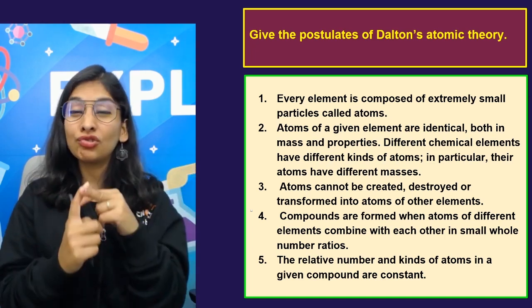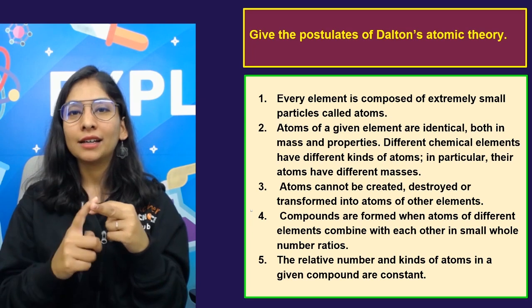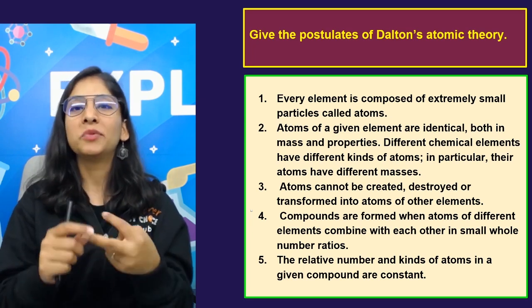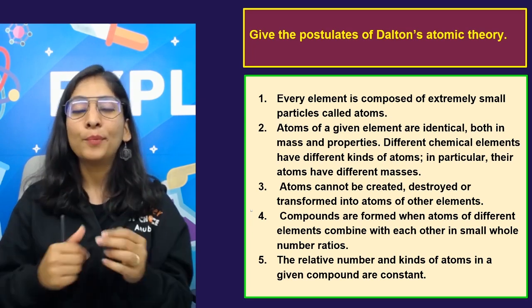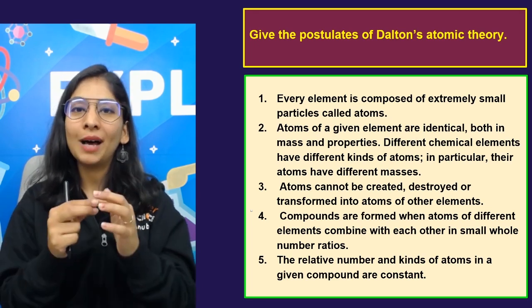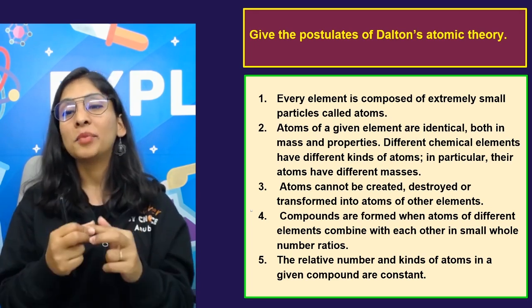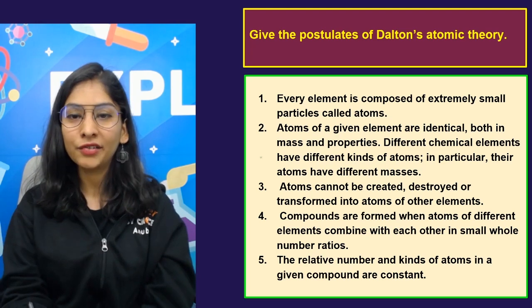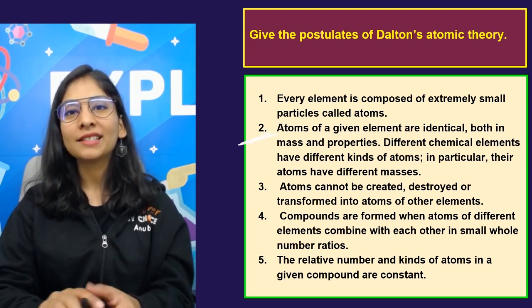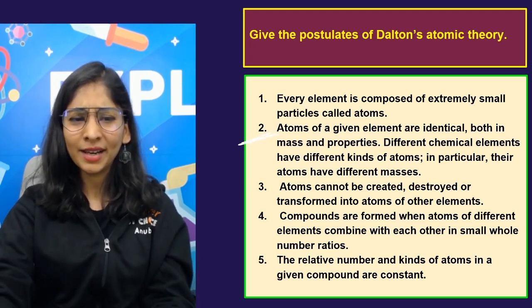First, atom is extremely small and you cannot divide it. Atom is indivisible. Second, then you can put out the law of conservation of mass point, that atoms can neither be created nor be destroyed in a chemical reaction. And the second point is something that's telling about the isotope and isobar.